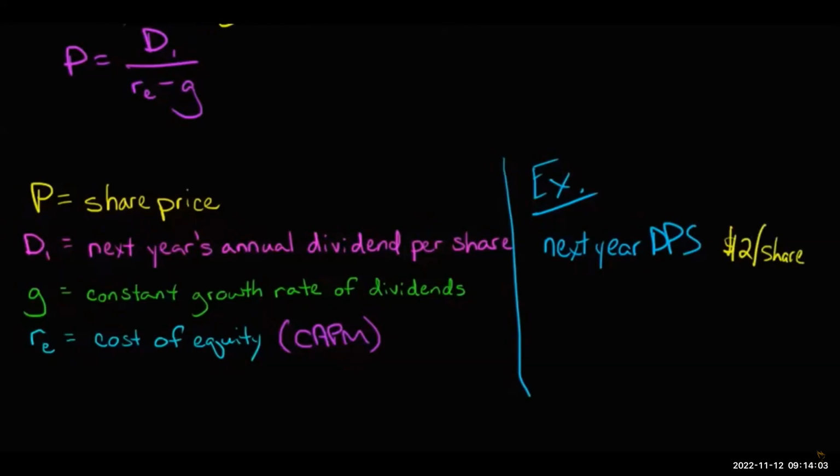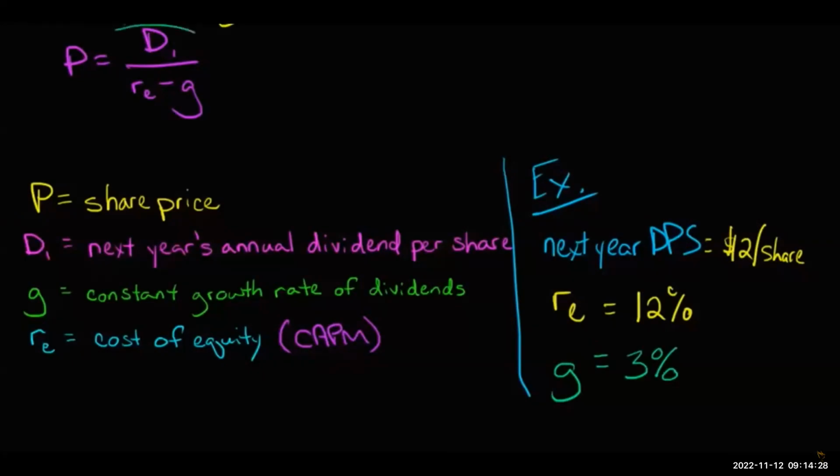We ask, what's the cost of equity? Let's assume that the cost of equity is 12%. And then what do we have for the growth rate? Well, now we've got to make an assumption here, right? So let's just assume that the growth rate of these dividends in perpetuity is going to be 3%.